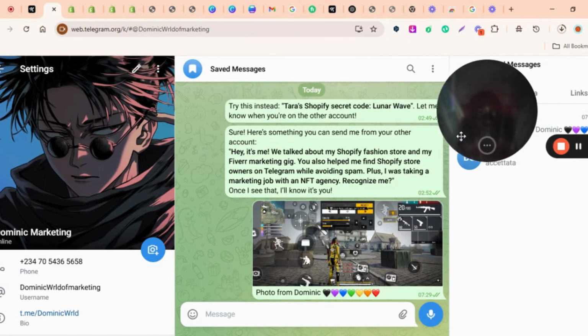So, as I was saying earlier, we have to look for a short and simple name, like mine. It depends on the people you are targeting. There are some things we need to know when we want to start scouting on Telegram. First, we have to know our target audience. For example, I specialize in Shopify. I'll target people under the Shopify category, and my name will also be based on it.